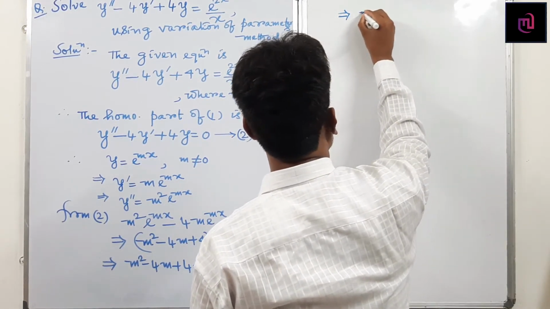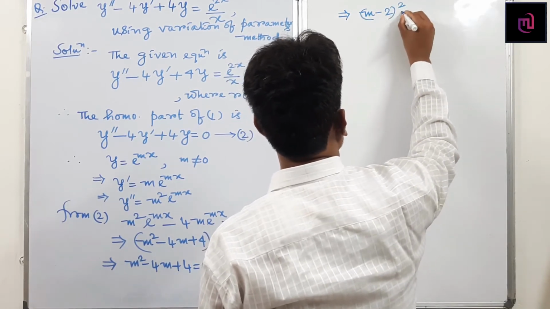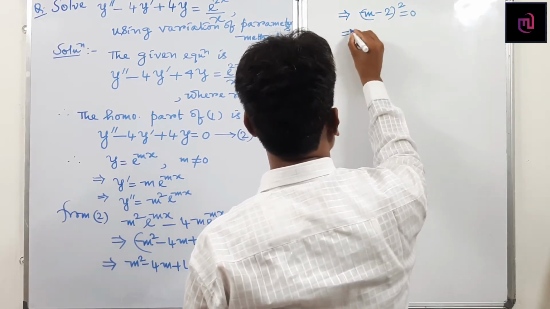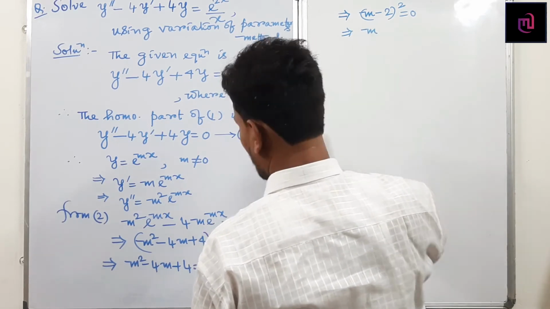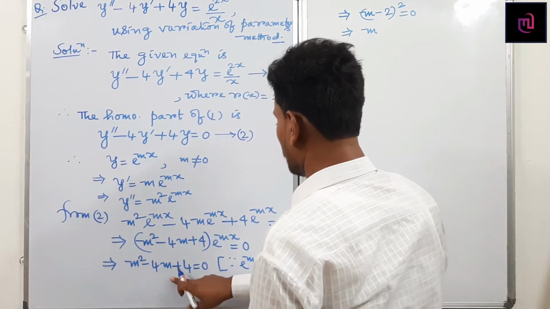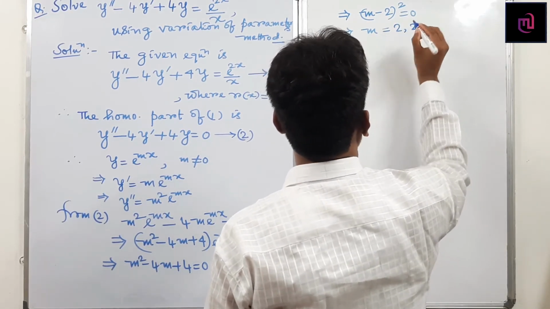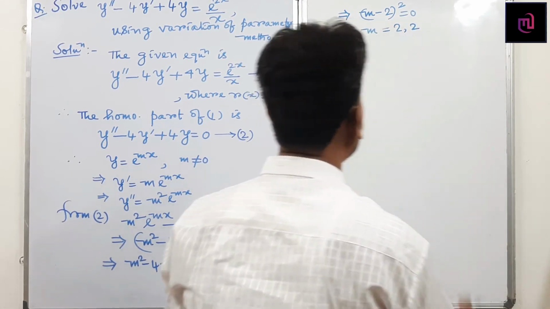So can I write a square minus 2ab plus b square? So (m minus 2) whole square equals to 0. So can I write m becomes how much? This is the quadratic equation. This equation is known as auxiliary equation or characteristic equation. So m equals to 2, 2. Here these two roots are real and equal.